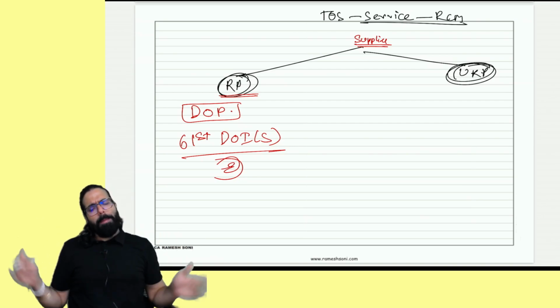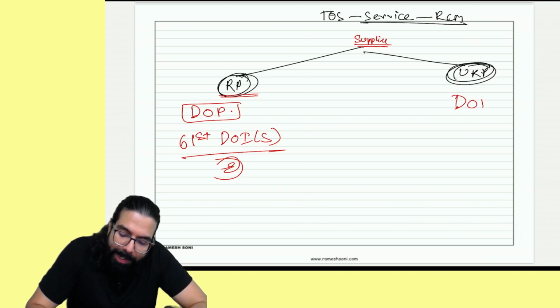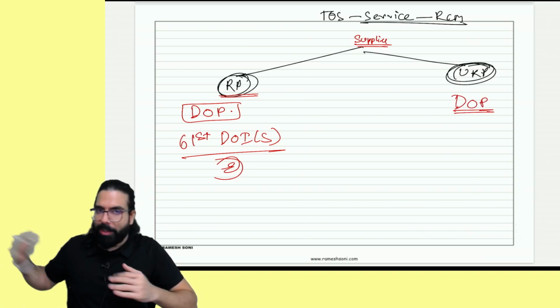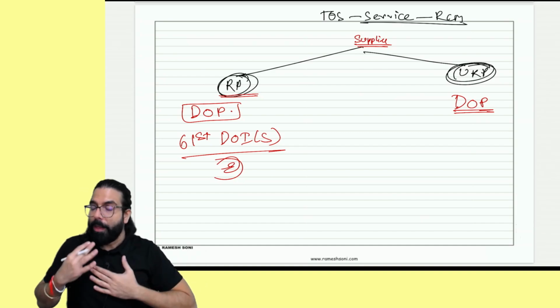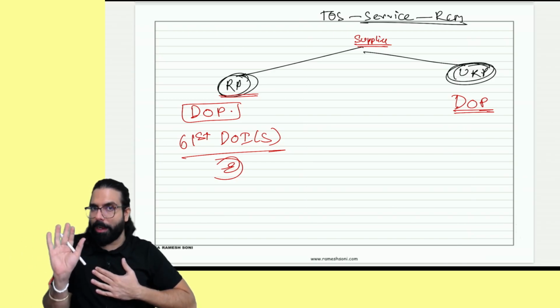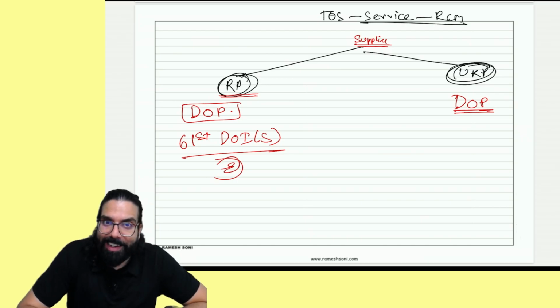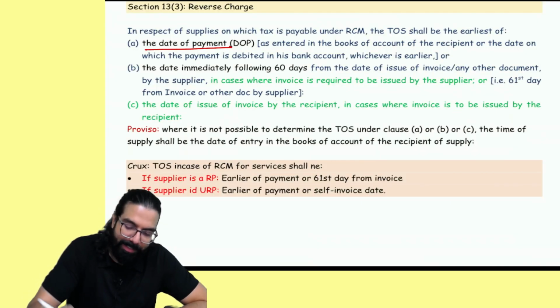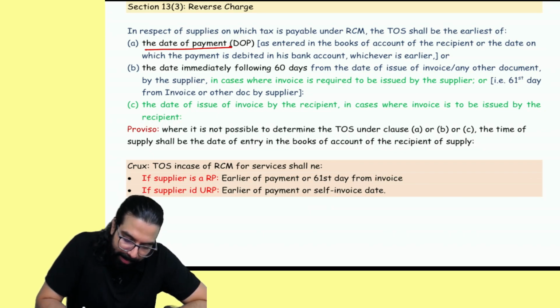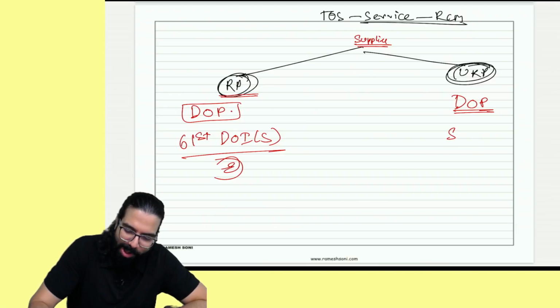Simple. But sir, if my supplier is unregistered, then you have to remember one thing. The day you made the payment to the supplier, you being the recipient who has to pay GST under RCM, the day you made the payment to him, which is your book entry or debit in the bank account, whichever is earlier, or now in this scenario, you have to raise a self-invoice. So it says, sir, earlier of date of payment or 61st day, or earlier of date of payment or the day you raise the self-invoice.